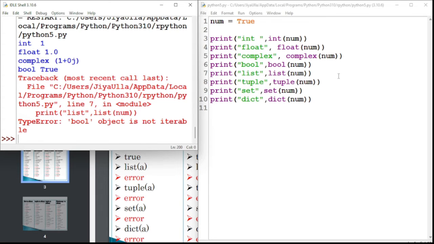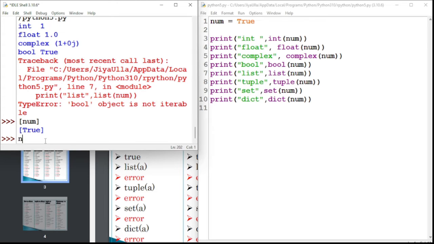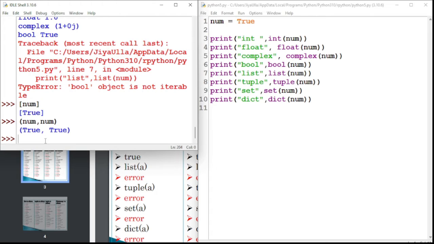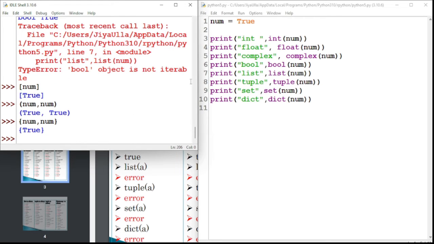Try to understand. We can't convert a boolean true to a list directly, and we can't convert it to a tuple directly. To convert that, we have this type. Let's convert it into tuple, let's say num comma num. I'm giving different values also. We can convert it into tuple, and then let's convert it into set, num comma num. This is how we are able to convert a boolean value to set.